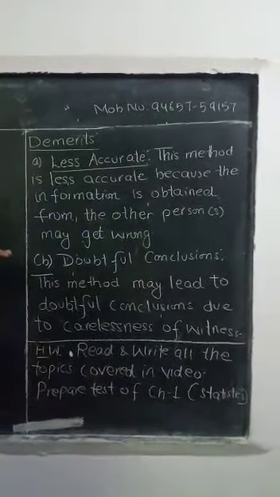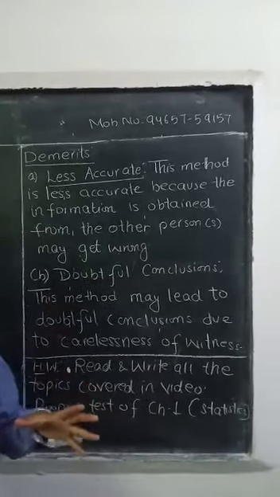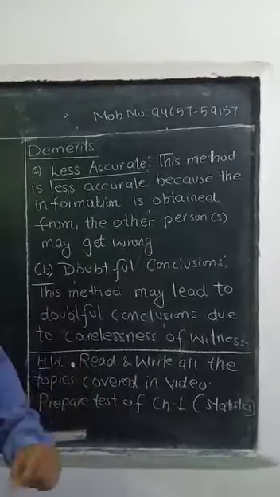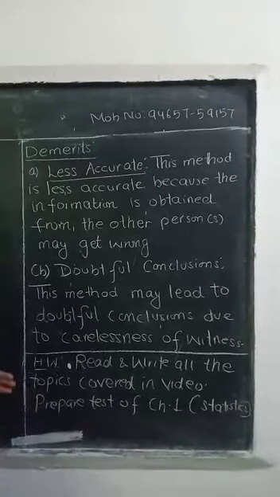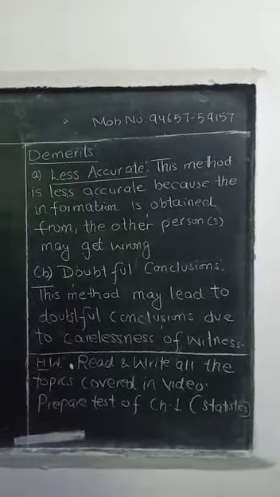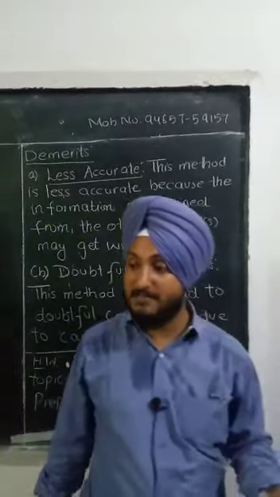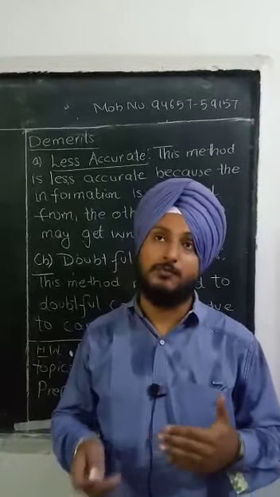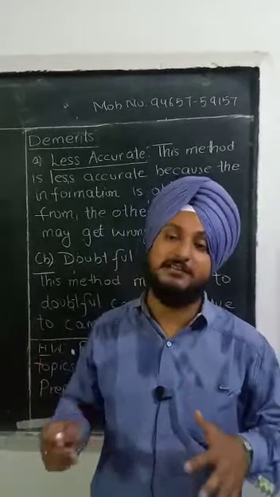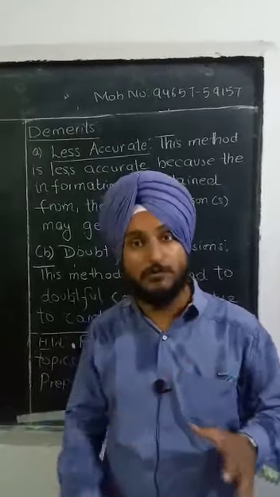Second is doubtful conclusions. Whatever data you are gathering by using this method may have doubtful conclusions. You can see this method may lead to doubtful conclusions due to the carelessness of the witness. So the witness may be careless. There may be so many areas where the information you are getting is doubtful, okay.